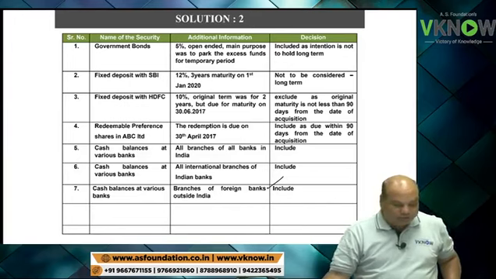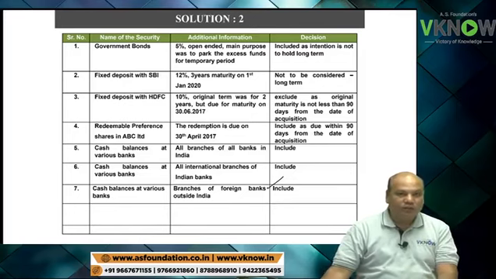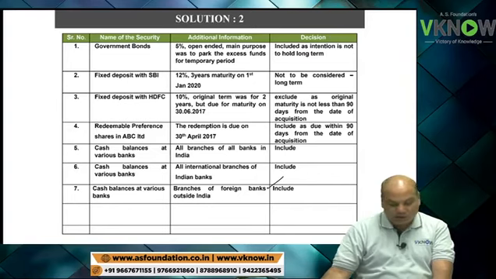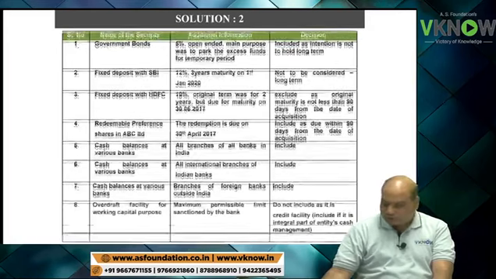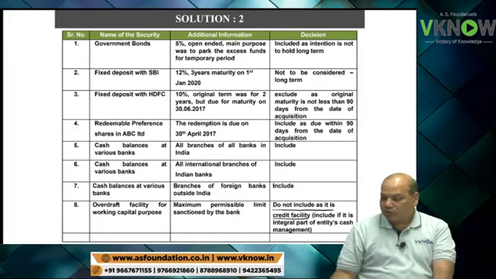Try 8th number. Overdraft facility for working capital purpose, or as it is written there, maximum permissible limit sanctioned by the bank. Whether overdraft facility for working capital purpose, point number 8, will it be called cash equivalent? The answer is do not include, as it is a credit facility.